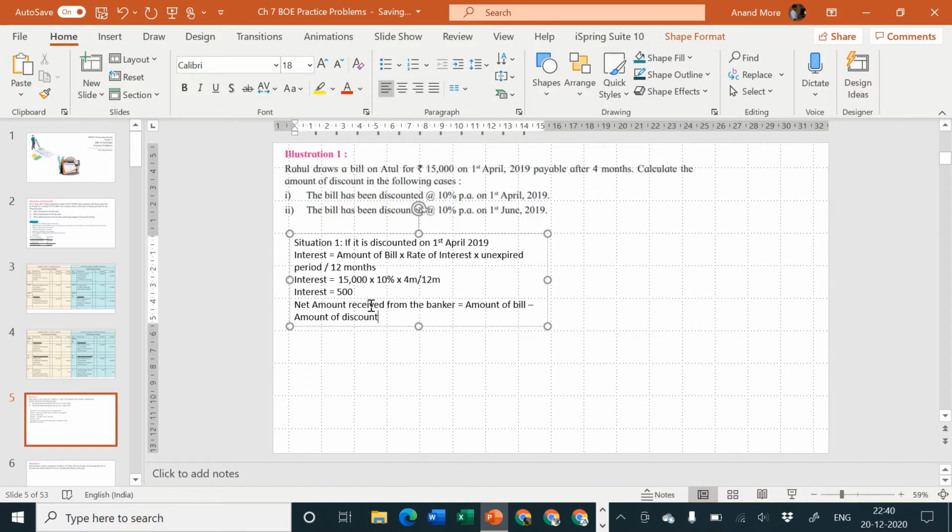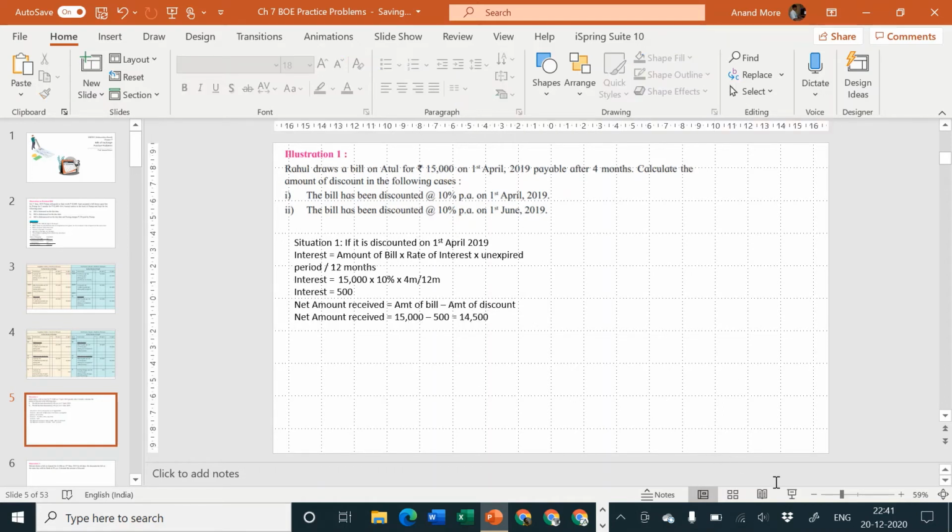Anyway, the amount is received from the banker only because we are discounting the bill. So amount of bill is how much? 15,000 minus amount of discount, 500. So that goes to 14,500.